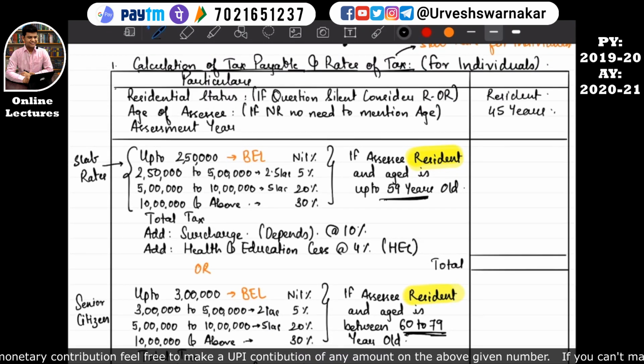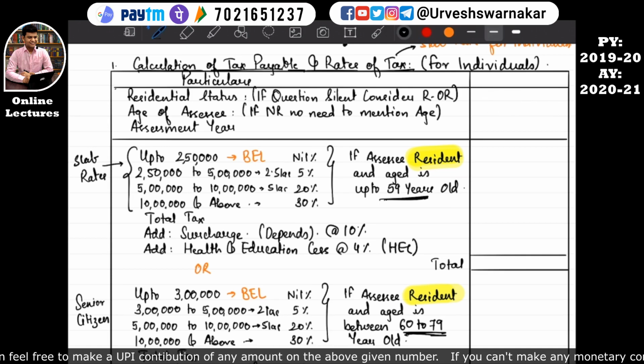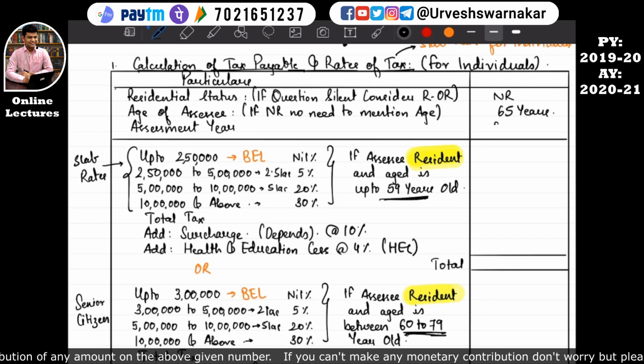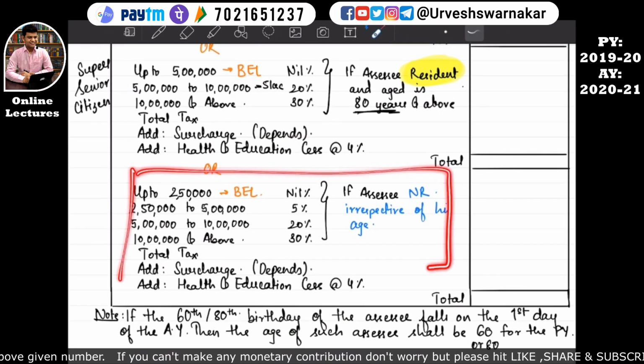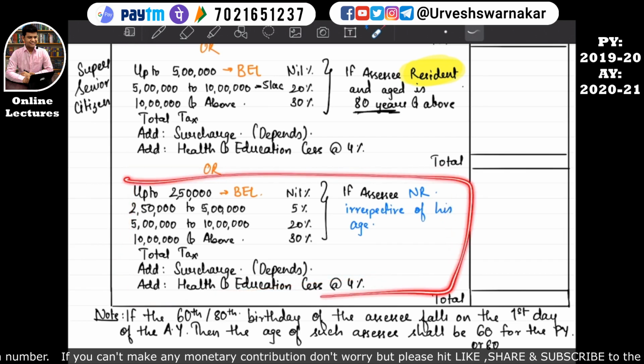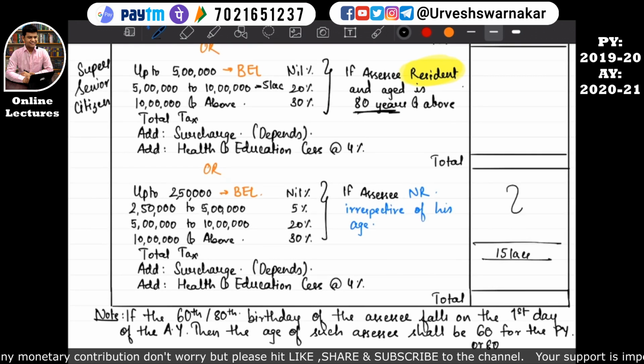In this case I am taking a new example. If the assessee is non-resident, his age is, say, 65 years, and his income is, say, 90 lakhs, which slab rates will you be using? I hope you all have said this. Irrespective of the age, the non-resident slab rate will be used. So assume his total tax comes to around 15 lakhs. We are not calculating all this now; when we go into the total income chapter, we will calculate it anyway.